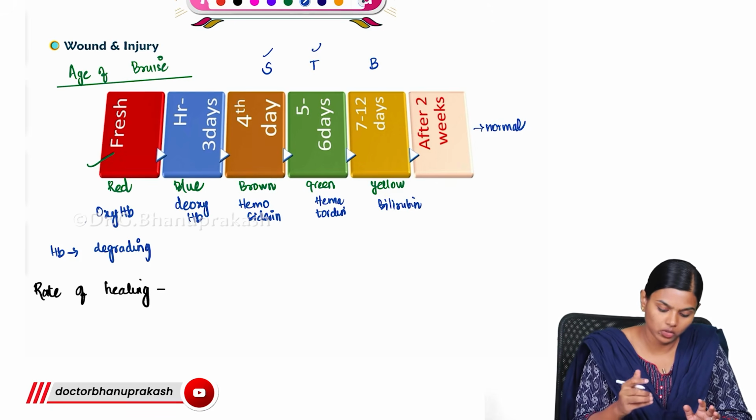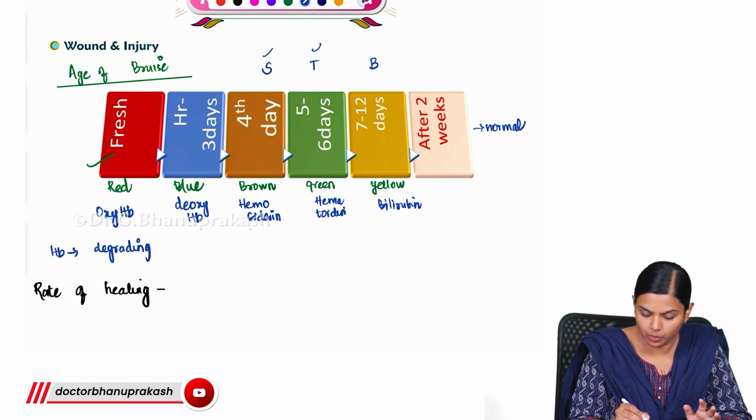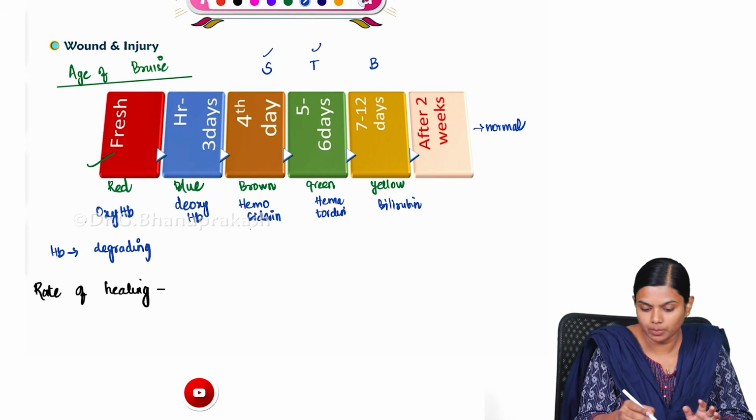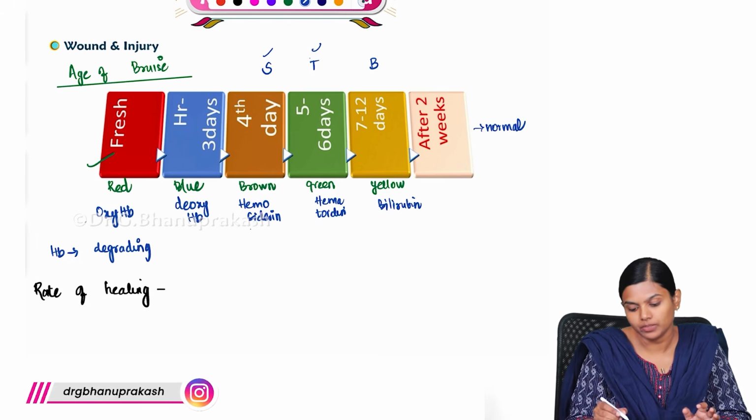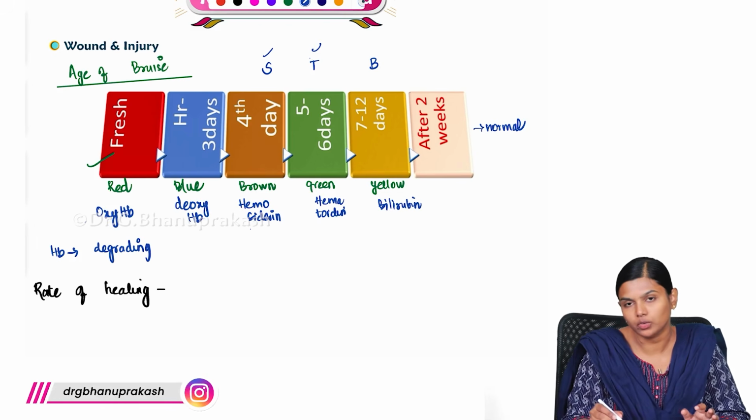Then by the 4th day you will get the brown color due to hemosiderin. This pigment you can remember as STB, stabilizer, hemosiderin. Then green, hematoidin, in 5 to 6 days. Then 7 to 12 days, yellow color due to bilirubin.